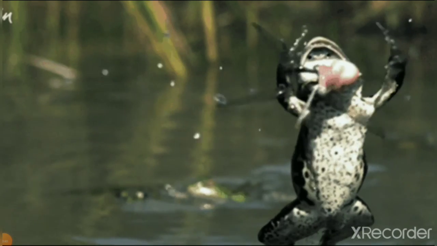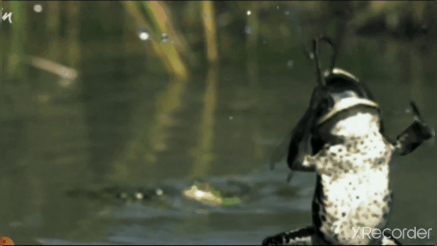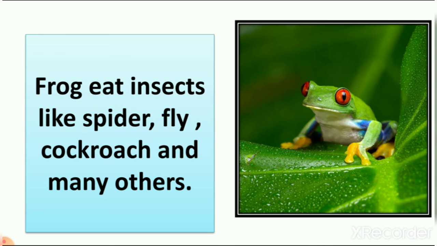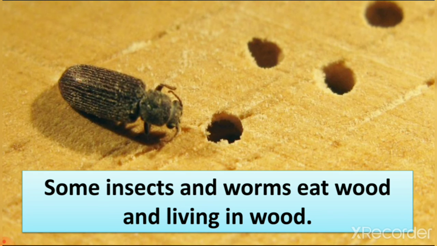You can see here the sticky tongue of the frog also. Now a frog eats insects like spider, fly, cockroach and many others. So now you can understand that small animals like lizards and frogs eat insects and worms. Now let's see, some insects and worms eat wood and live in wood.